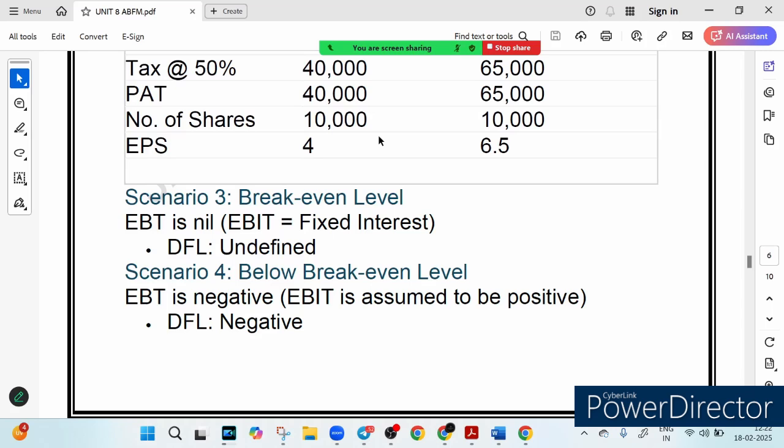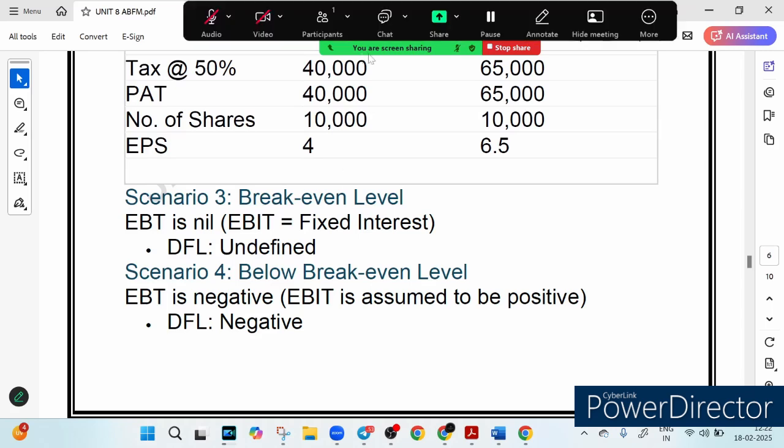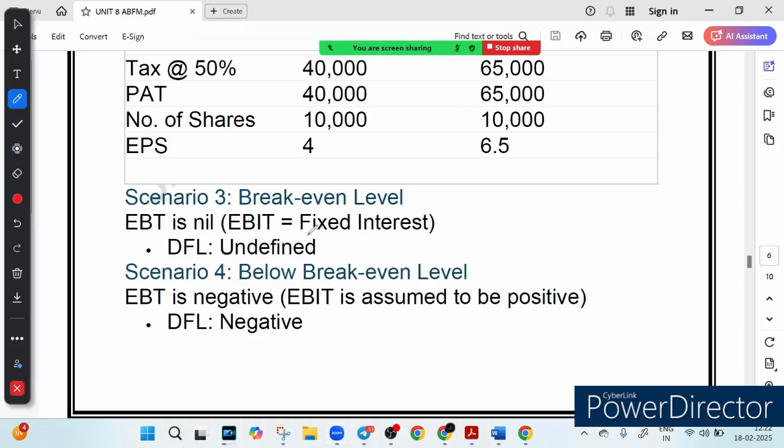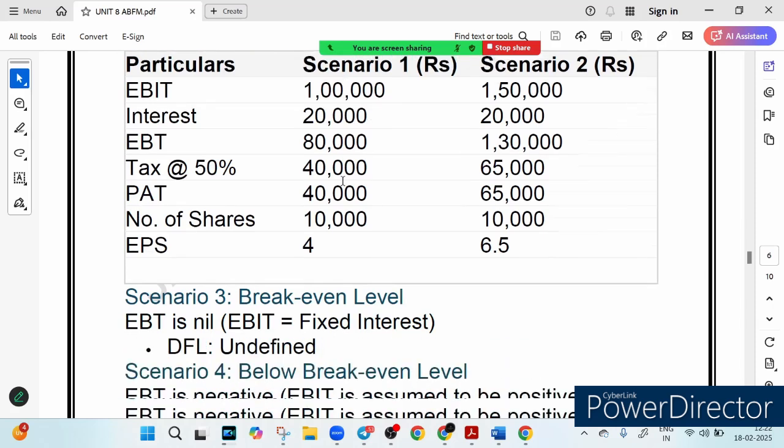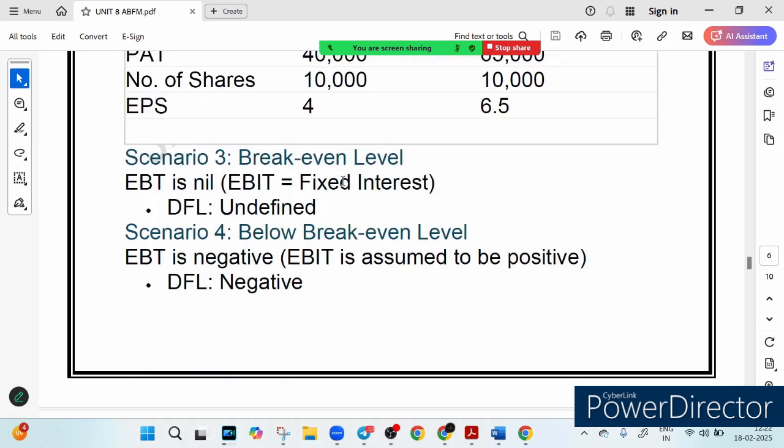So friends, we are looking at the break-even level and how leverage plays a big role in the company's profit dynamic. In scenario number 3, imagine a company where EBIT, that is earnings before interest and tax, is equal to their fixed interest payment. Whatever profit they are generating is equal to the cost. Interest is the cost for the company and profit they are generating is EBIT, both are equal. Suppose our EBIT is 1 lakh and interest is also 1 lakh. So both will nullify, right?